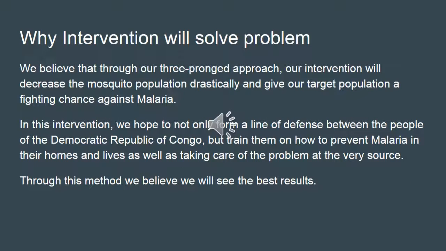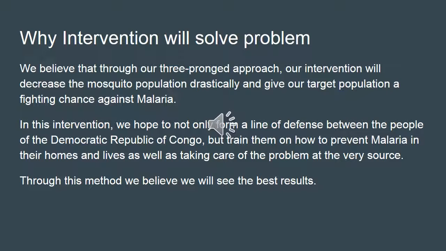Alright, so now that we have actually gone over the different interventions, I wanted to step into why we think these three different interventions will solve the problem, this malaria issue in the Democratic Republic of Congo. We believe that through our three-pronged approach, our intervention will decrease the mosquito population drastically and give our target population a fighting chance against malaria.